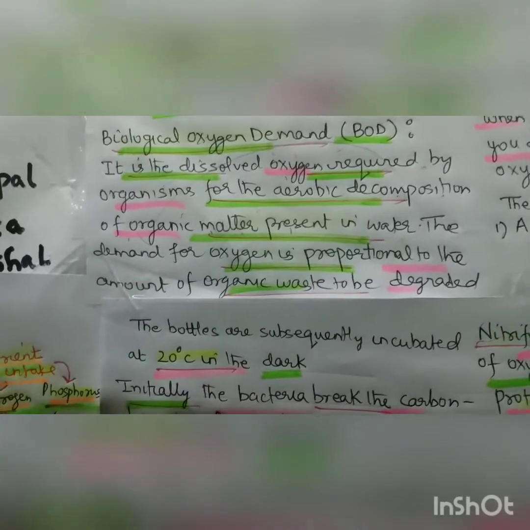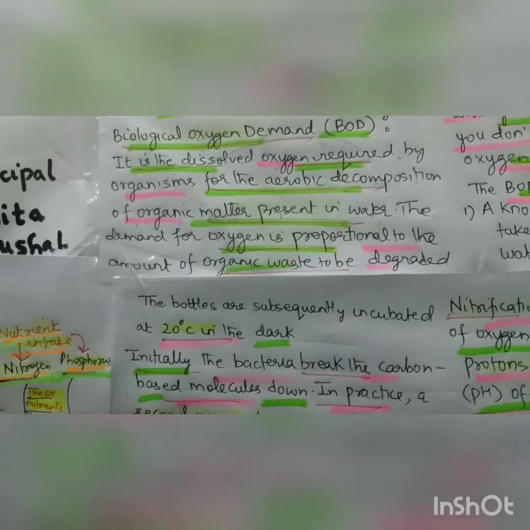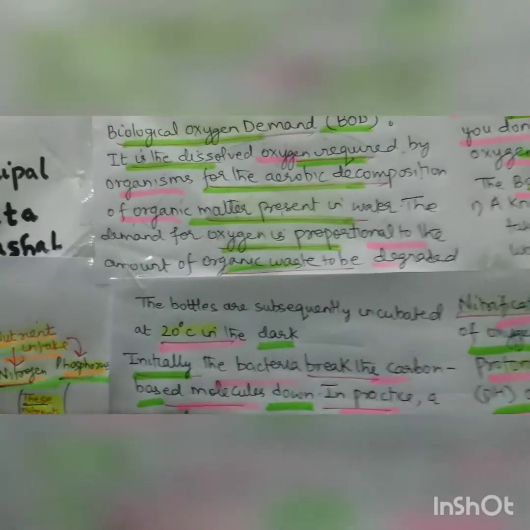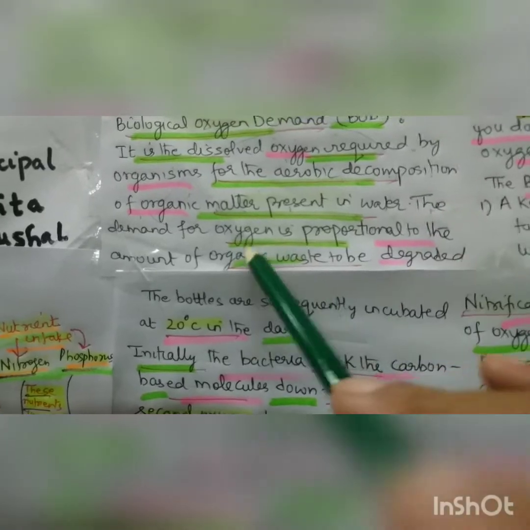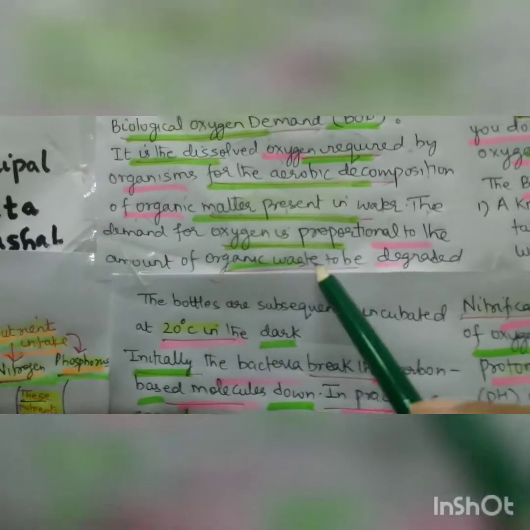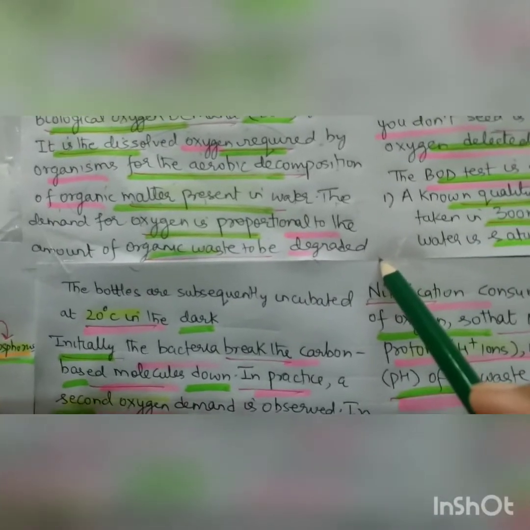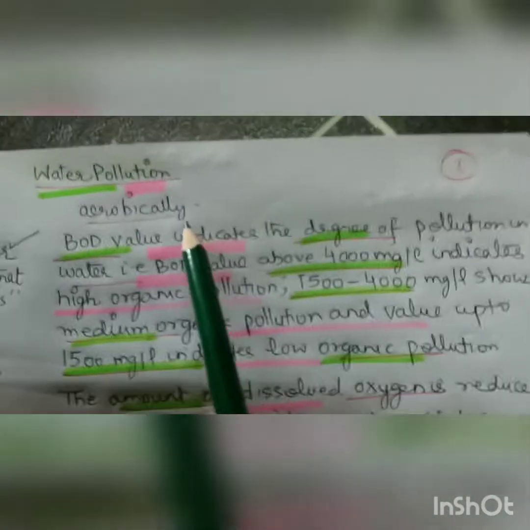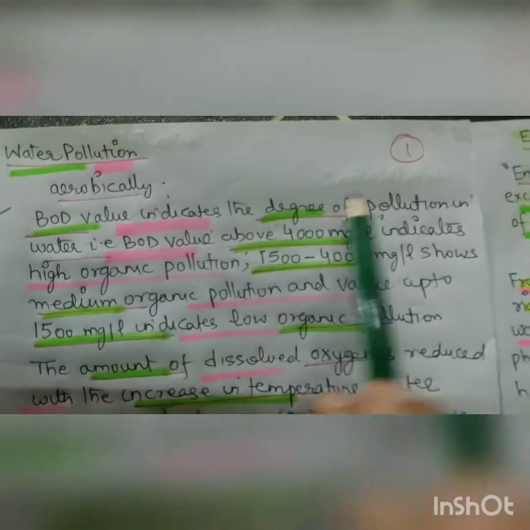From there we can note to what extent the river is polluted. The demand of oxygen is proportional to the amount of organic matter to be degraded aerobically. The BOD value indicates the degree of pollution.